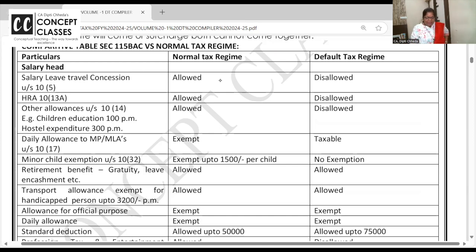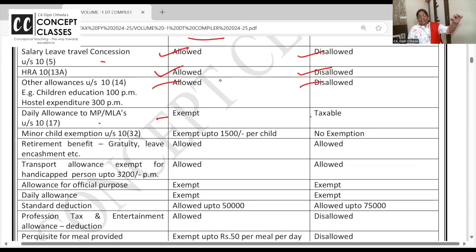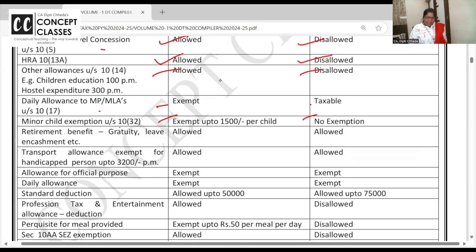Salary head. We just did it: HRA is allowed here, but in default not allowed or disallowed. Leave travel concession is allowed here, not allowed. Education allowance allowed here, not allowed. MPs, MLAs, we have done so far. Minor child, they get exemption here. They don't get exemption here.